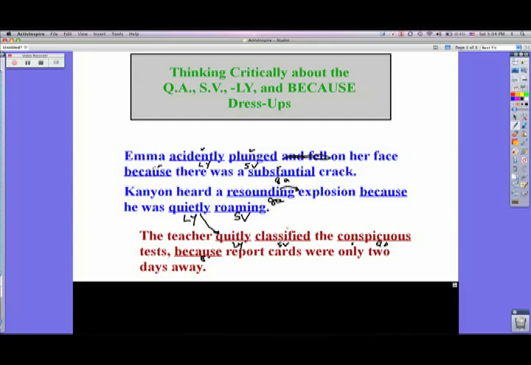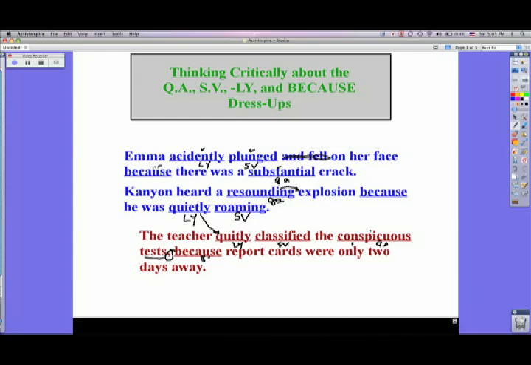And then conspicuous, another great example of pulling a word, probably did a good job with getting a word outside of their own mind, because conspicuous is not a word that normally a 4th or 5th grader would think of, but it doesn't really make sense with the tests. Conspicuous means it's easy to spot. Now, why would you be saying that these tests are really easy to spot, like, oh, there they are on the shelf over there, I can really see them easily? That just doesn't make sense with the sentence. The rest of the sentence makes really good sense, that if report cards are only 2 days away, they would be grading tests. We don't want to put a comma in this sentence. All right, let's go on to the next page.